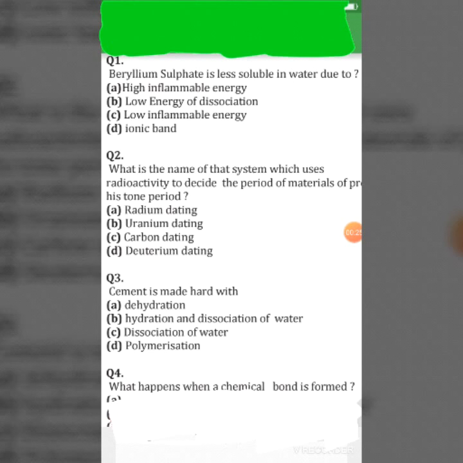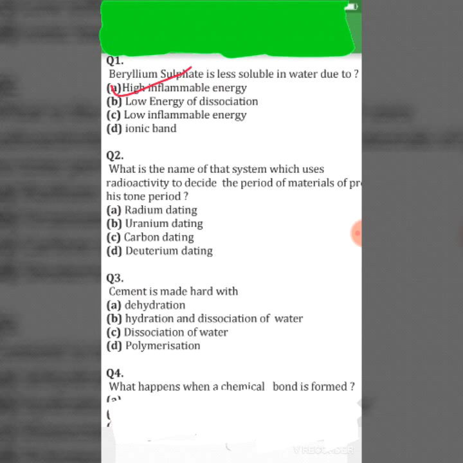Look at question number 1. Barium sulfate is less soluble in water due to A. High hydration energy, B. Low energy of dissociation, C. Low hydration energy, and D. Ionic bond. So its right answer is option A, high hydration energy.